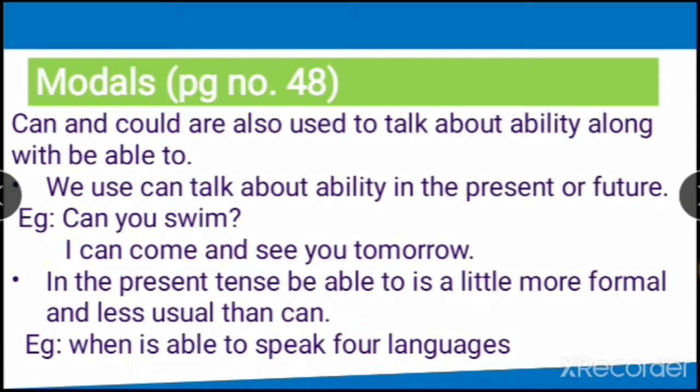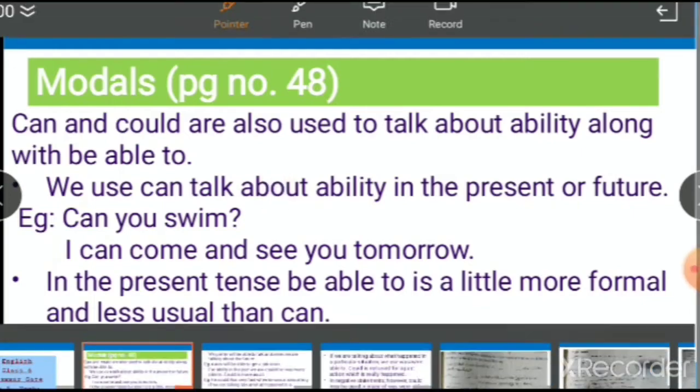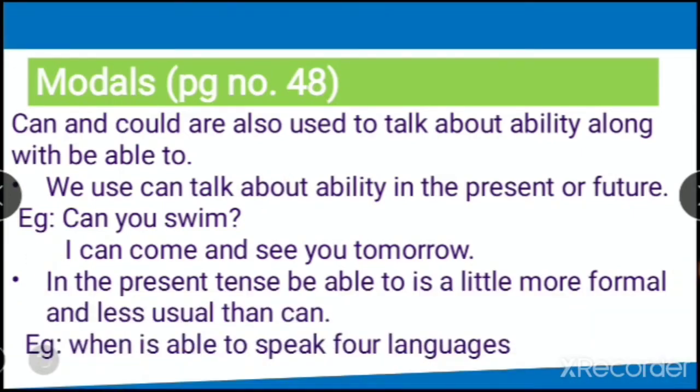Can, could and may. For what did we use that? If you have listened to the previous class properly, we used it for permissions, right? So now can and could can be used to talk about ability.